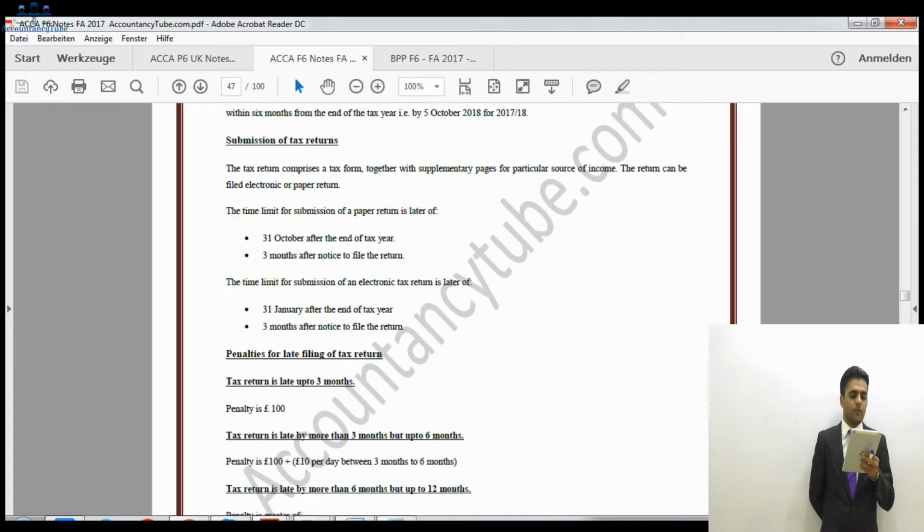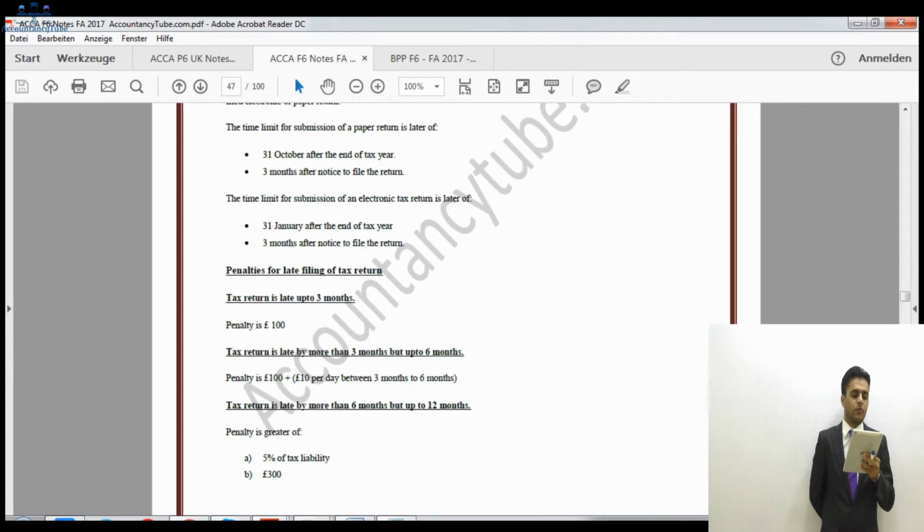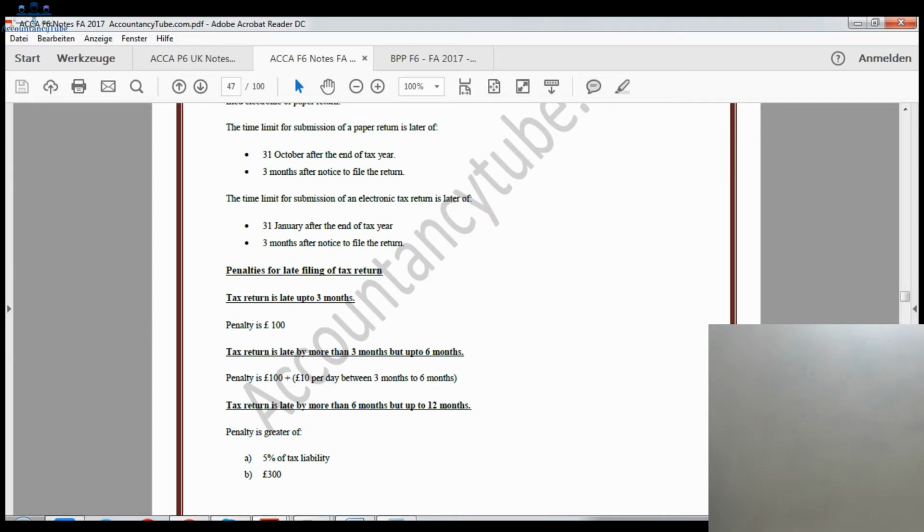Likewise, the limit for the submission of an electronic return will be 31st of January after the end of the tax year, or 3 months after the notice to file a return. So it will be 3 months extra as well in this case. So normally, what is the date? Normally, the date to submit the tax return, if it is paper based, is 31st of October. If it is electronic, it is 31st of January.